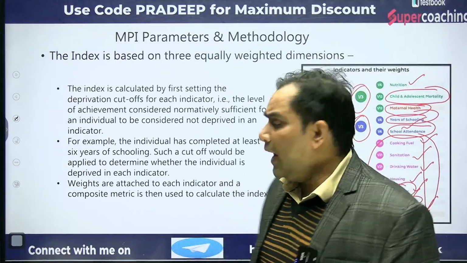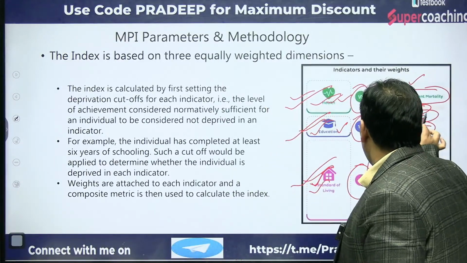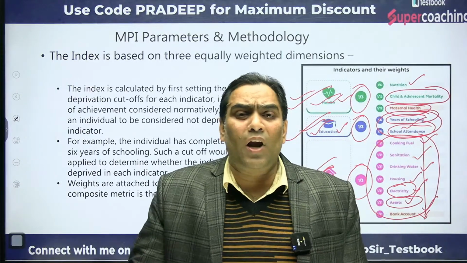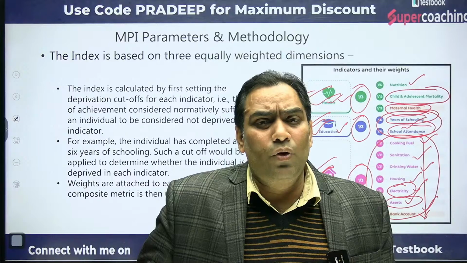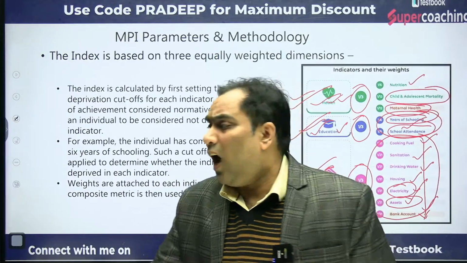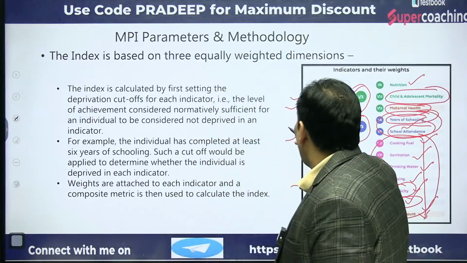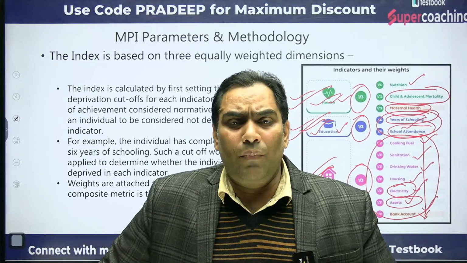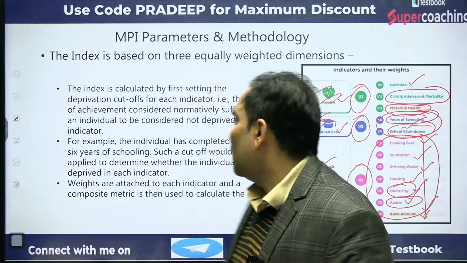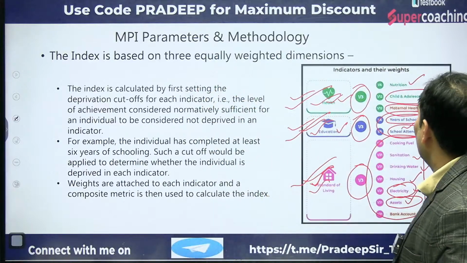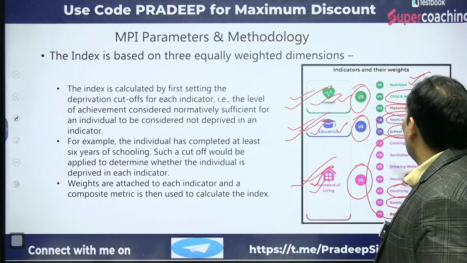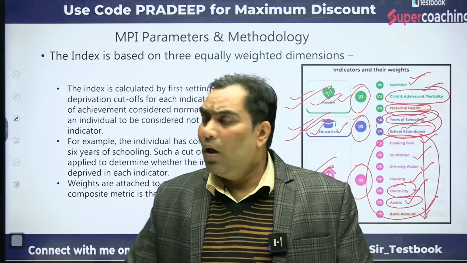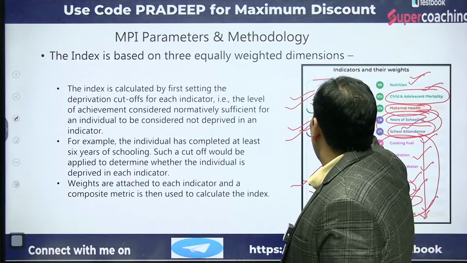Similarly, any household which does not have access to these two criteria, that is years of schooling and school attendance, will be considered educationally, that means multidimensionally poor. Similarly, a household that does not have access to nutrition, child and adolescent mortality, and maternal health will be considered poor in terms of health facility.